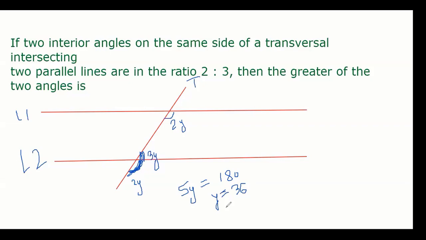Take it, no problem. So y is 36 degrees. The question says the greater of the two. The greater of 2y and 3y is this one. So 3y is 36 into 3, so 108. Gauri, same thing you tried earlier, right?